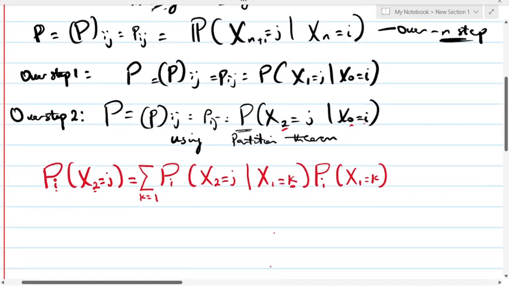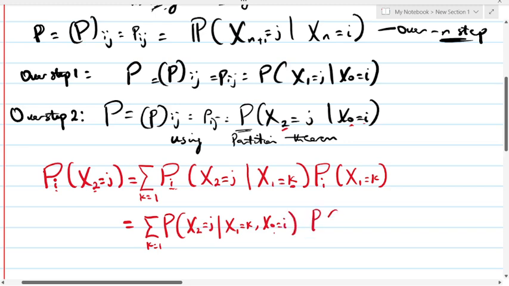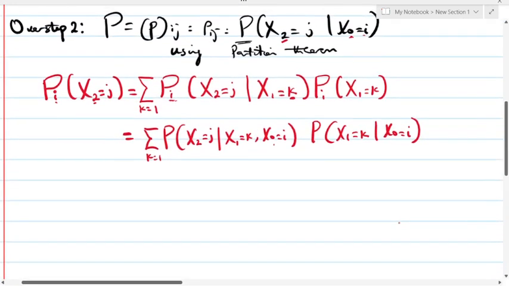So we can continue from here. Then here we can now bring in our state I, which is our current state. K equals 1. Then P, we have x2 equals J, given that x1 equals K. Then our I, which is S0 equals I. The same thing applies to this P, and our x1 equals K, given that x0 equals I.